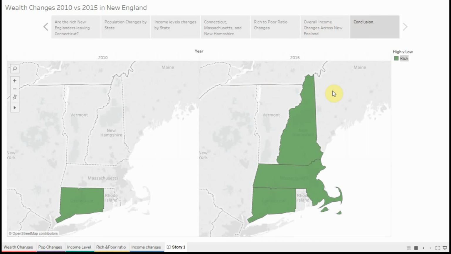In conclusion, we originally asked if Connecticut's rich were leaving the state, and it seems apparent that the state is no longer the only assumed wealthy state in New England. However, with a dwindling population and still an increase in its rich to poor ratio, perhaps much of Connecticut's middle class has found new opportunity in Massachusetts and in New Hampshire.